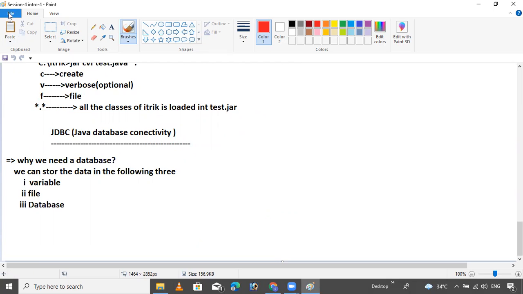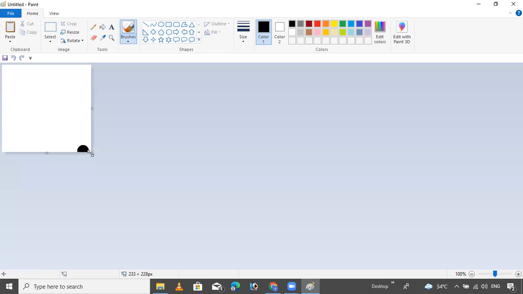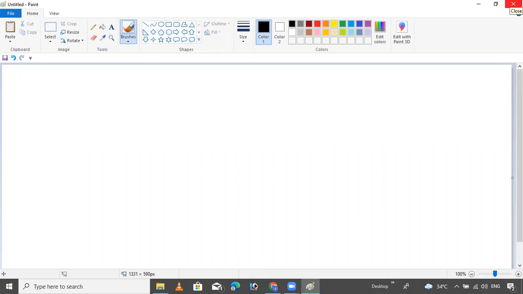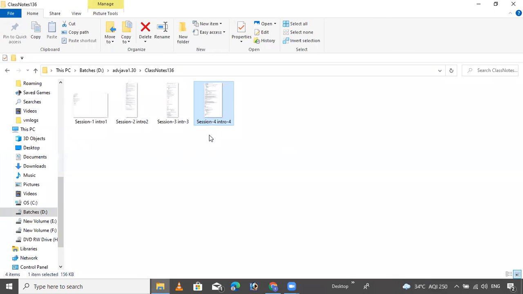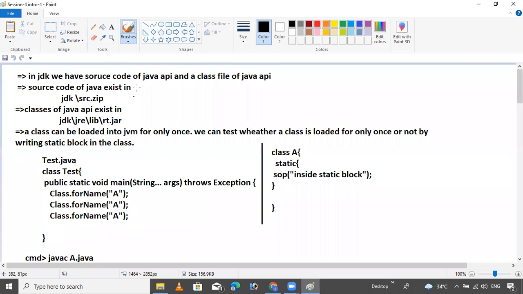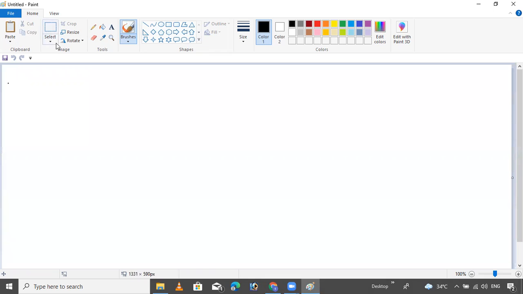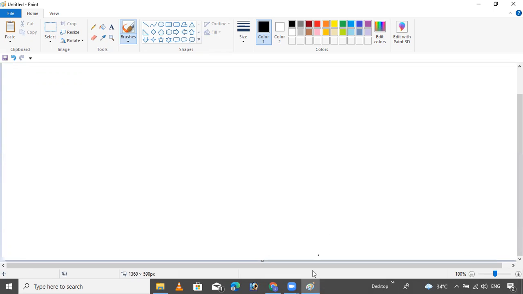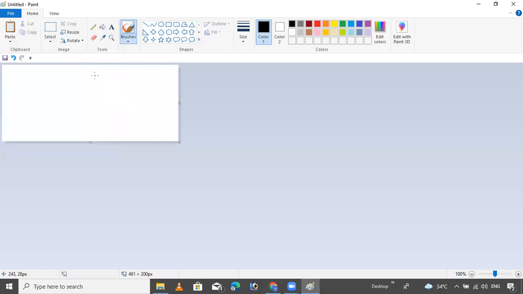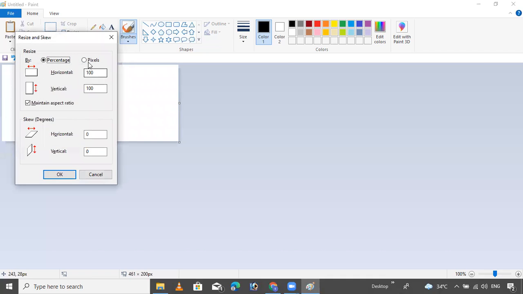So now I want to create a new one. Control N. I want to increase the width to 2000 pixels.